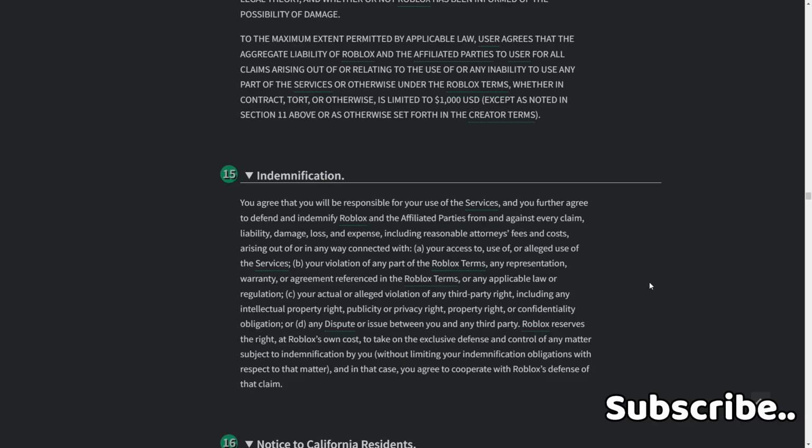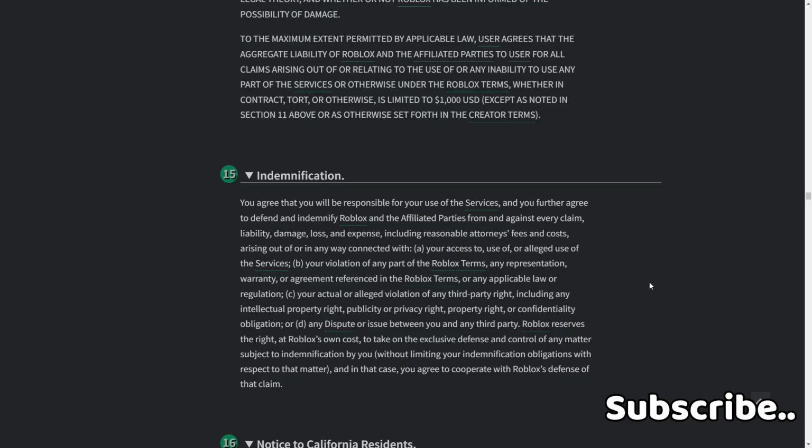Indemnification. You agree that you will be responsible for your use of the services, and you further agree to defend and indemnify Roblox and the affiliated parties from and against every claim, liability, damage, loss, and expense, including reasonable attorney's fees and costs, arising out of or in any way connected with A, your access to or use of, or alleged use of, the services, B, your violation of any part of Roblox terms, any representation, warranty, or agreement referenced in Roblox terms, or any applicable law or regulation.